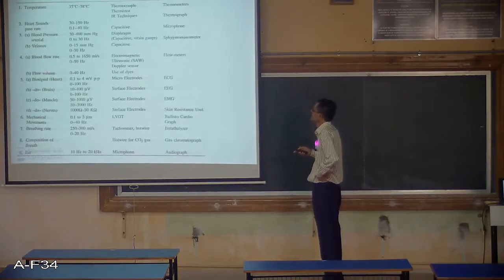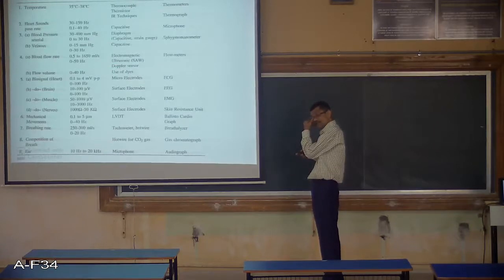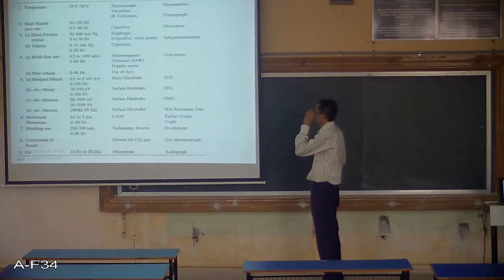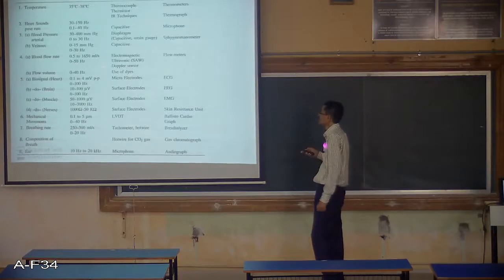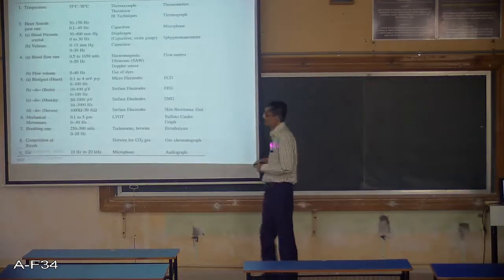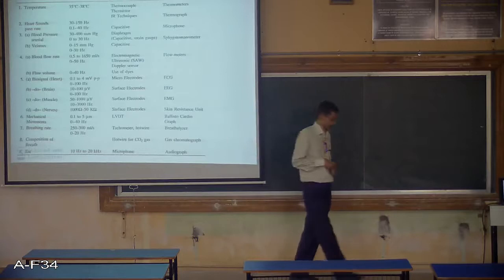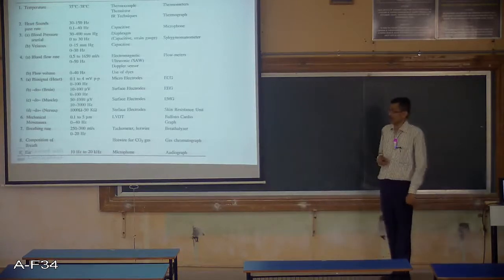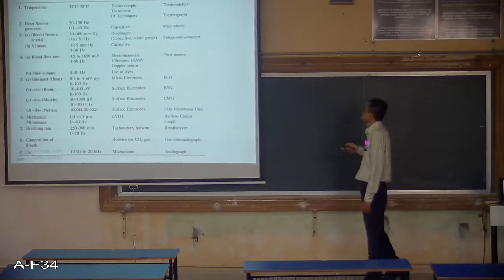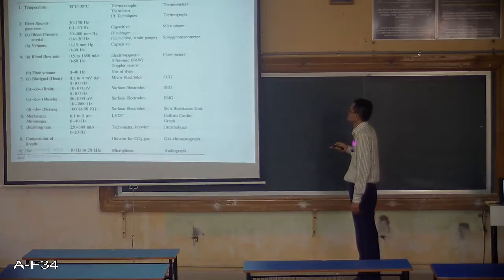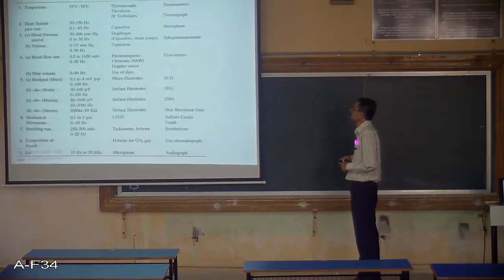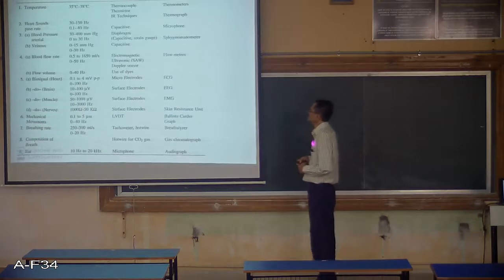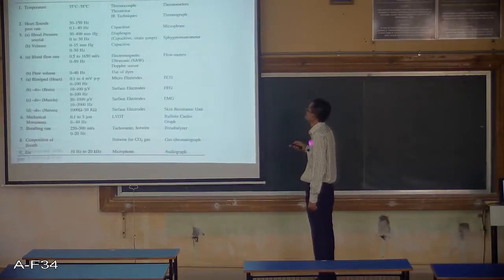Flow volume, use of dyes. So you can see that flow volume can be detected by using different types of dyes. Dyes means they are colors. These colors are mixed with the blood, and when these colors appear in the blood stream, we can measure the blood flow rate.